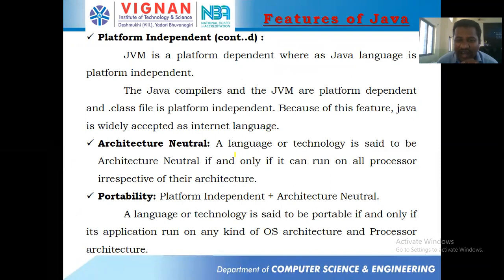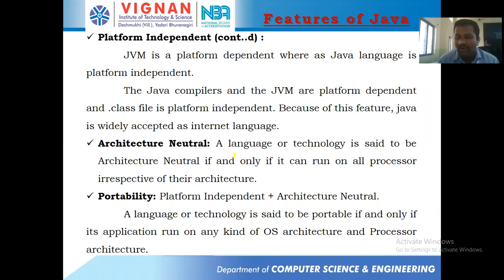They are saying that a language or technology is said to be architecture neutral if and only if it can run on all processors irrespective of the architecture. That means here they focused on hardware configuration in the case of architecture neutral. They mainly focused on the processor, what kind of processor it might be.